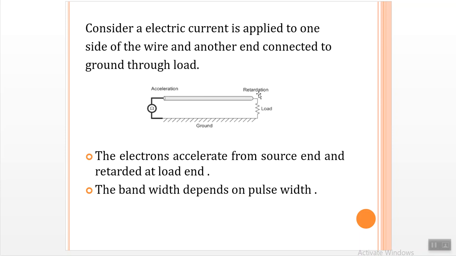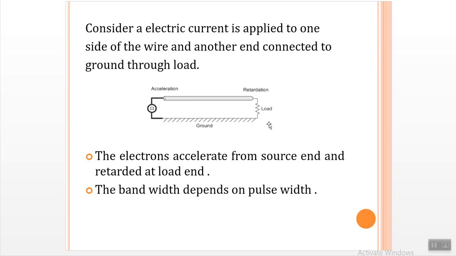Here is how it works: the electrons, that is the energy radiation, are accelerated at the source end. The source is the end where the electric current is connected, and there the charge retards slowly at the load end, the other end connected to the ground through the load. Electromagnetic radiation is produced at both ends of this conducting wire and is also present along the length of the wire.